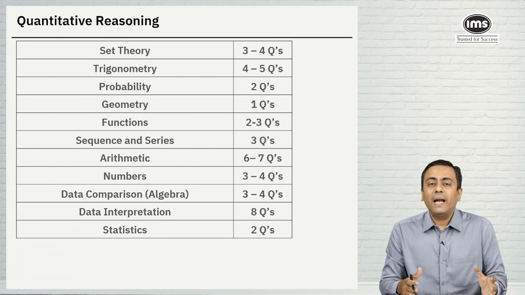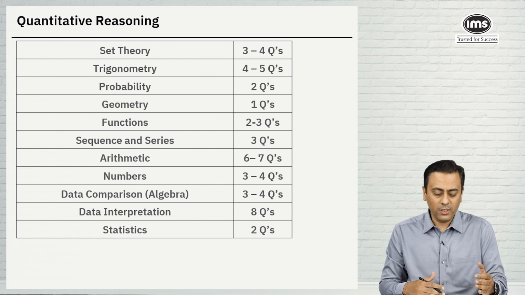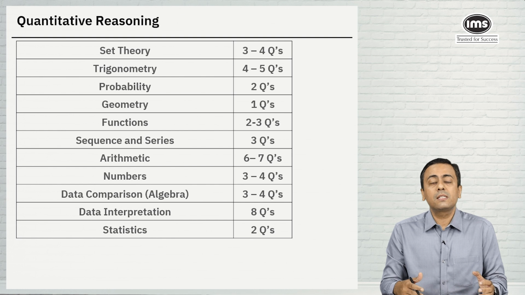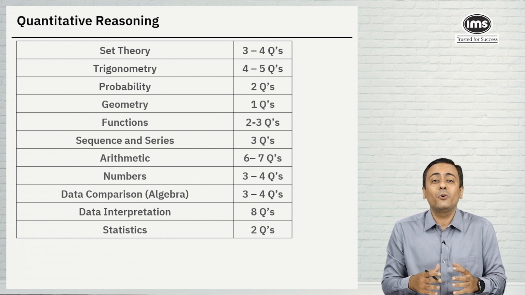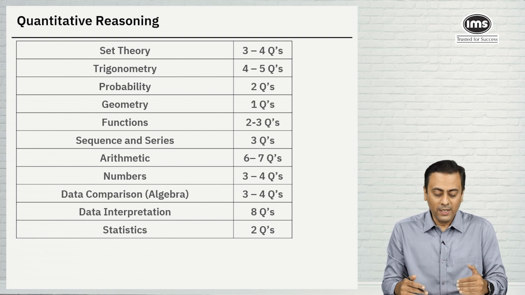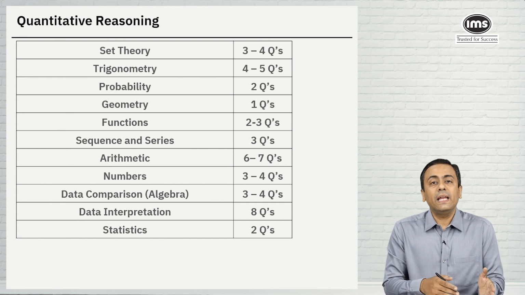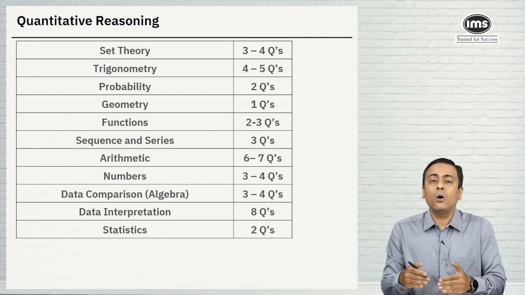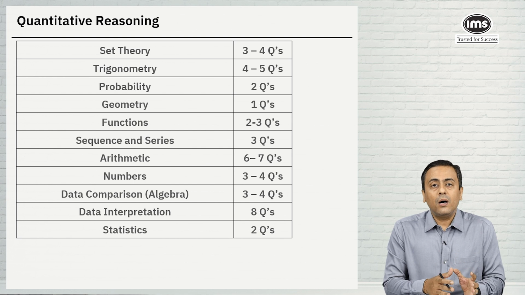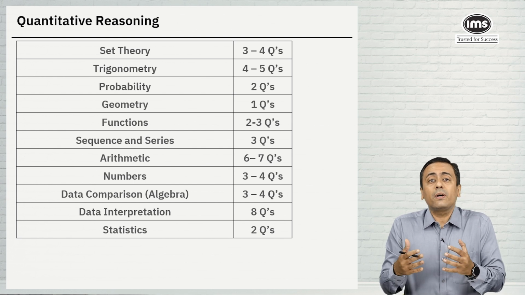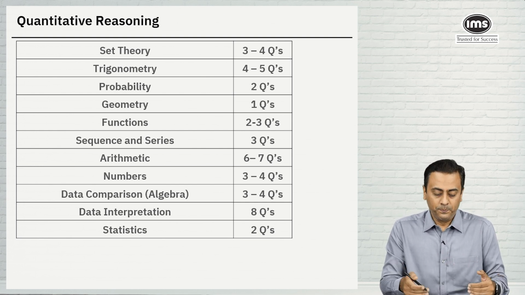Arithmetic had questions on time, speed, distance, time and work, profit and loss, ratio, and proportion. Then numbers, 3 to 4 questions. So NPAT will definitely test you on board mass based questions. Data comparison, quantity A is bigger, or B is bigger, or equal, and all the questions on quantitative comparison were based on algebra.